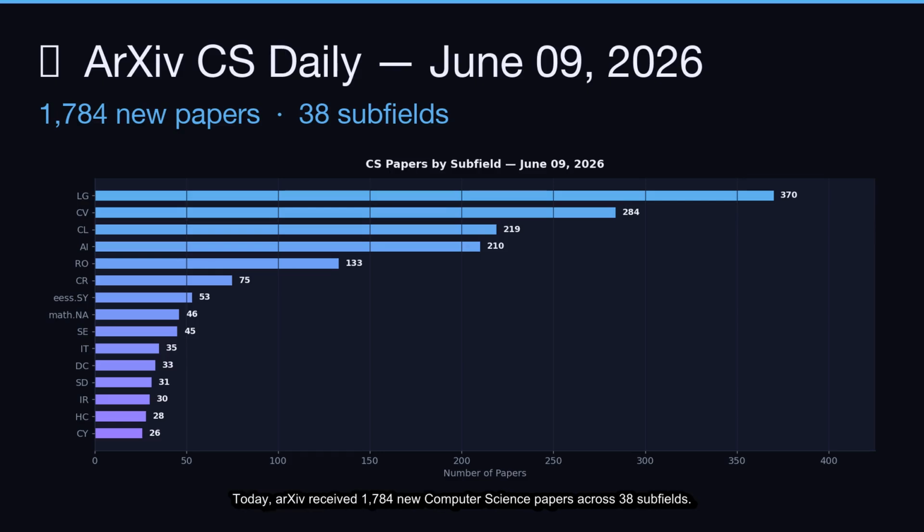Today, ArXiv received 1,784 new computer science papers across 38 subfields. Let's look at the research landscape before we continue with the remaining papers.